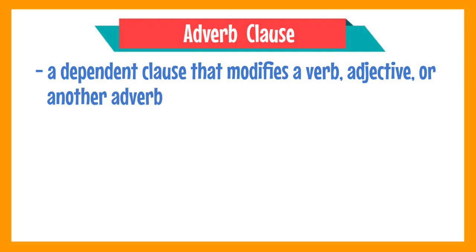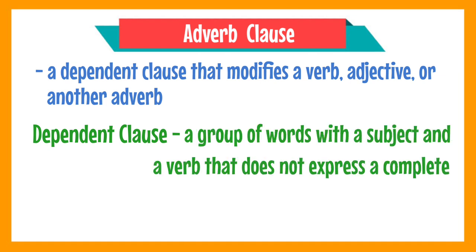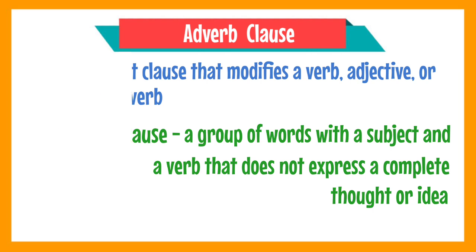Just a quick recap, when we say dependent clause, it is a group of words with a subject and a verb, but it does not express a complete thought or idea. In other words, it is not a complete sentence. Now let us have the different types of adverb clauses.